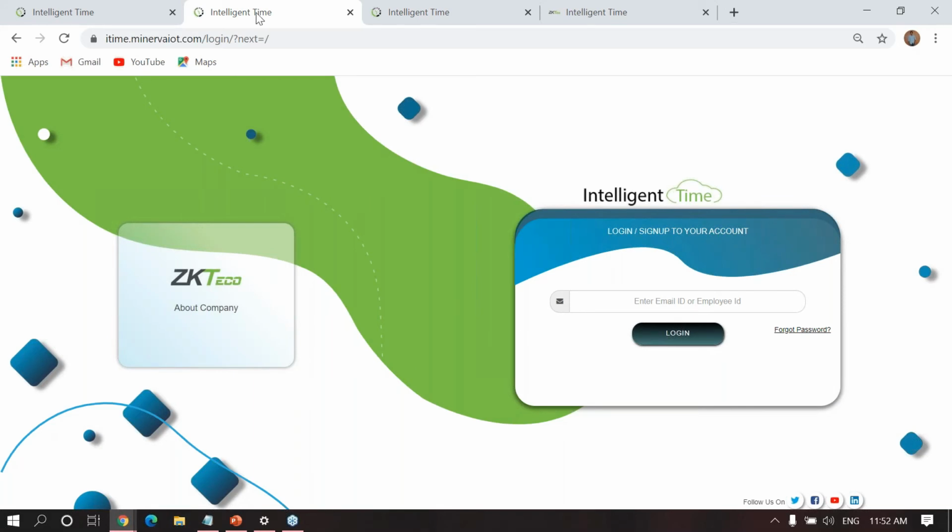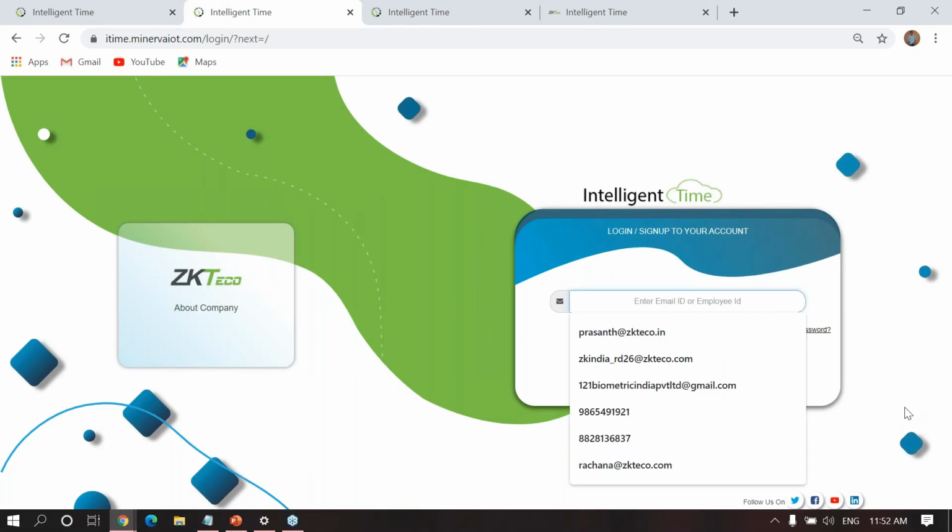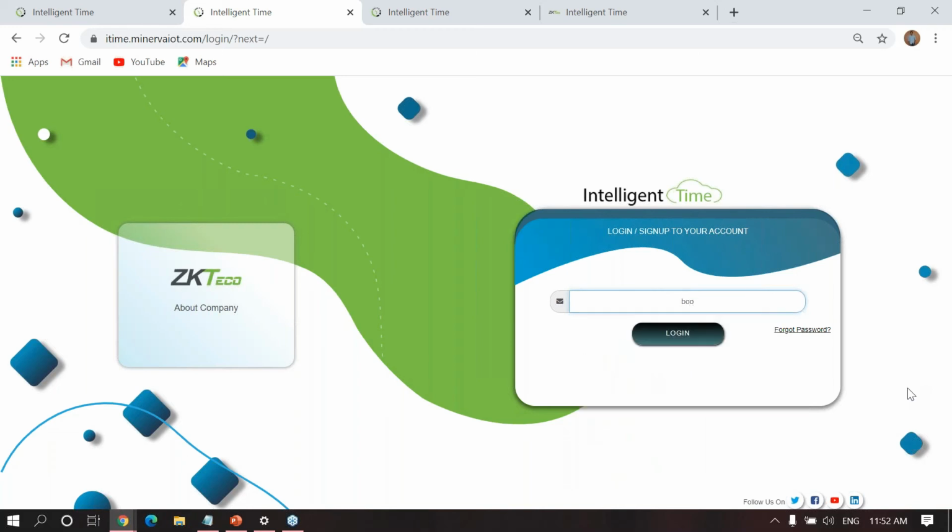Let me log in. See here, right now I will show you, the account has already been created from our side to show the demo. If you go for any new register ID, automatically you will get a mail notification. The mail verification link will come to whatever mail ID you have given. After that, you can create your company, and let me show you how it looks.